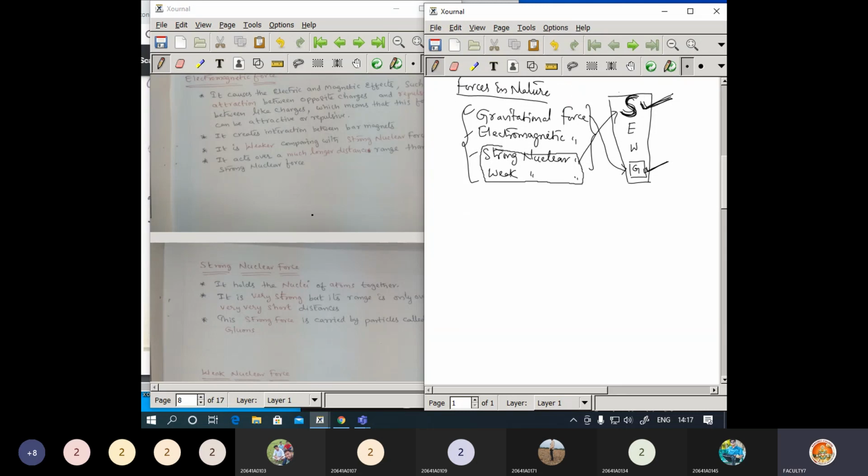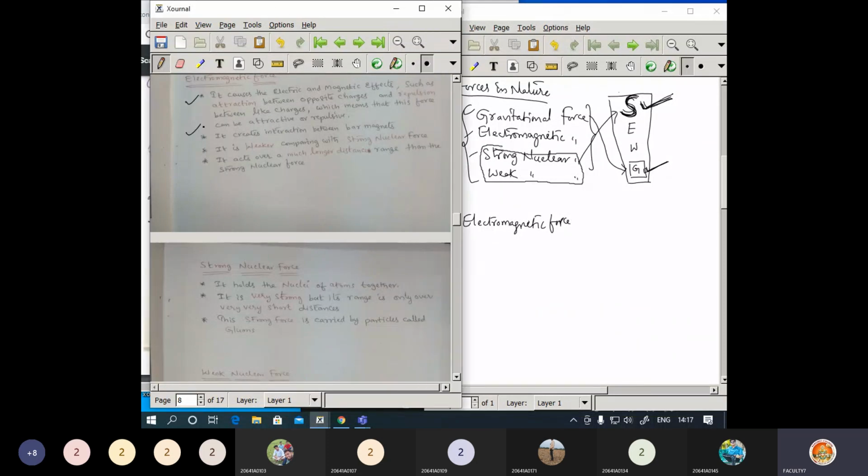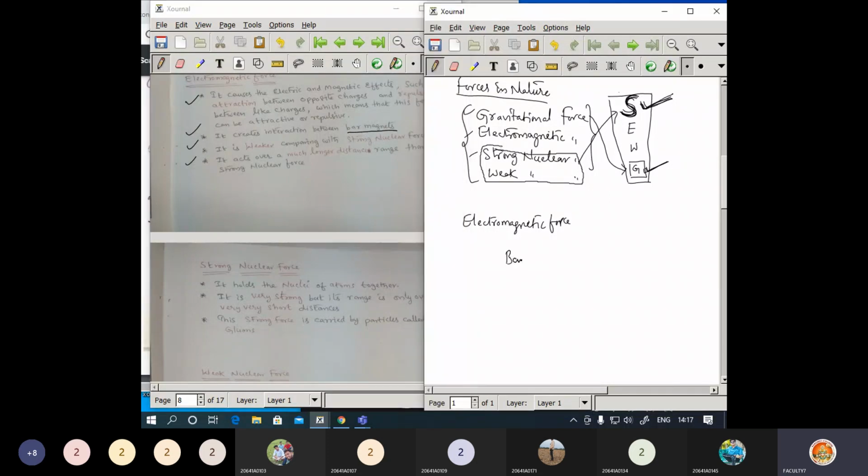Okay, next, if I want to ask a question regarding electromagnetic wave or this electromagnetic force here. Okay, now here you got certain points. Out of these I may ask a question here. A question may be, if I go with the bar magnets, if I give the bar magnets, so what type of force will exist between bar magnets?